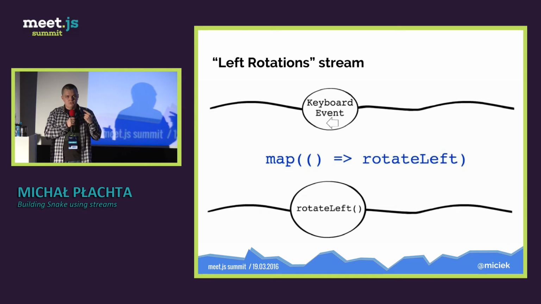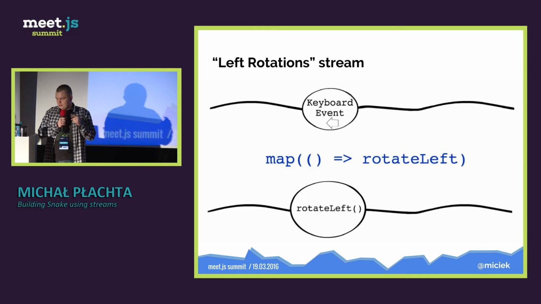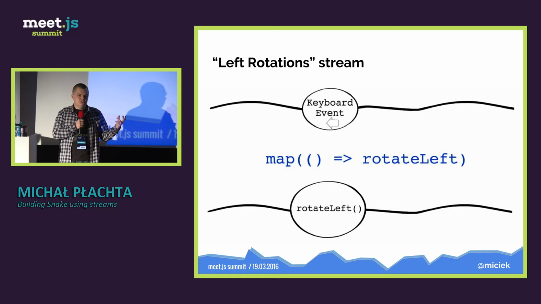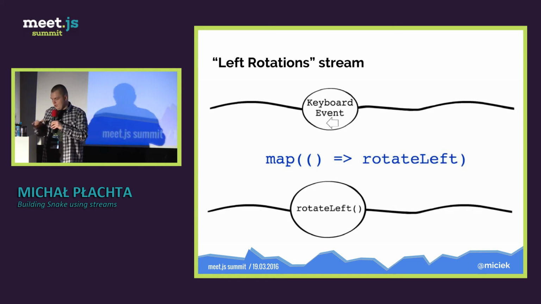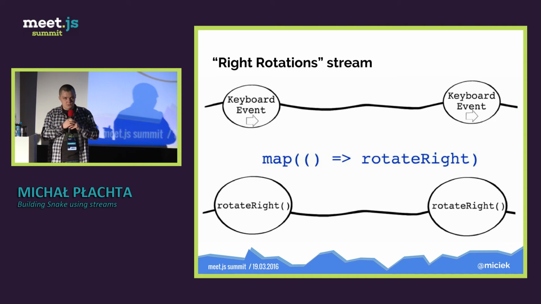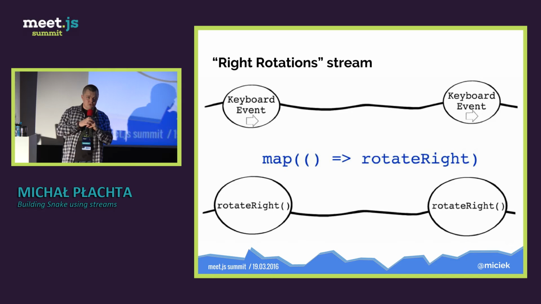So what's happening here? We are mapping over the input stream of left rotation, and what we get is a stream of functions. So now the output stream, which we'll call the left rotations, has a value, which is a function, each time the user presses a key, left key in this case. Okay? So each time the user presses a key, there is a function in this left rotation stream. We can do the same thing for right rotations. So we have two streams, left rotations and right rotations. Those are streams of functions.